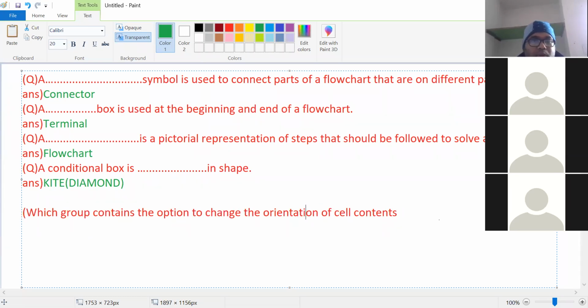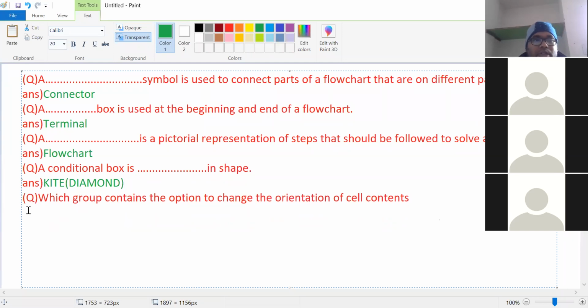Answer this question. Which group contains the options to change the orientation of cell contents? Everyone, answer. Alignment group. Alignment group is the right answer. Next question.